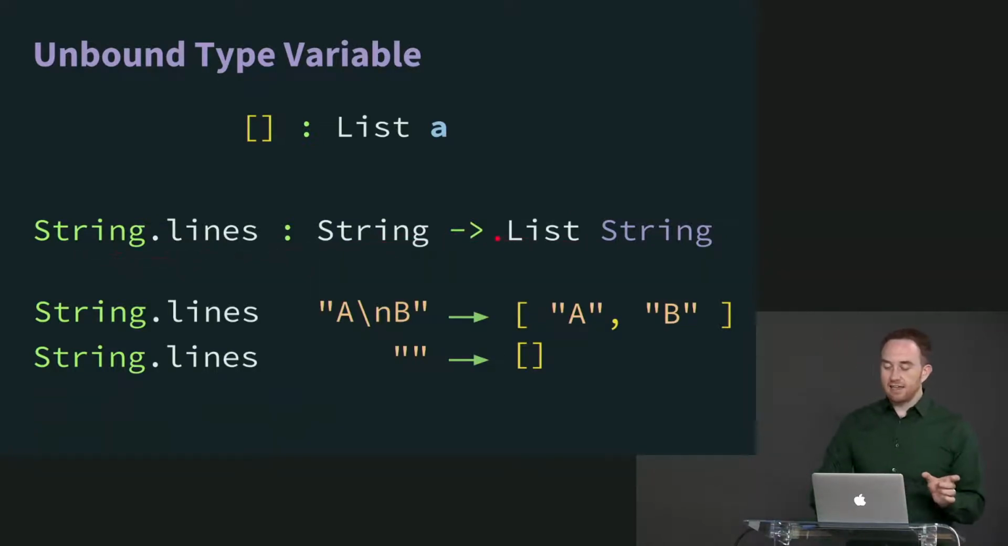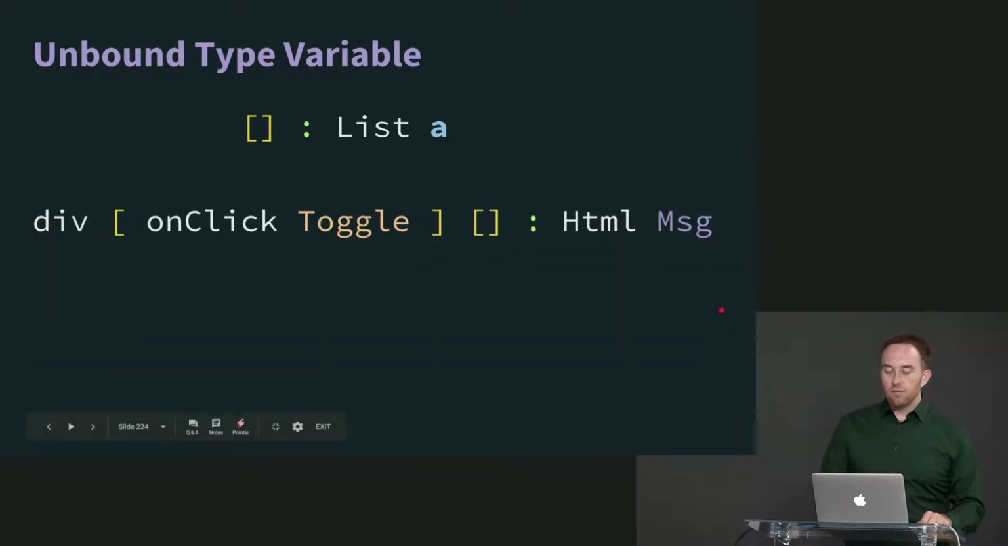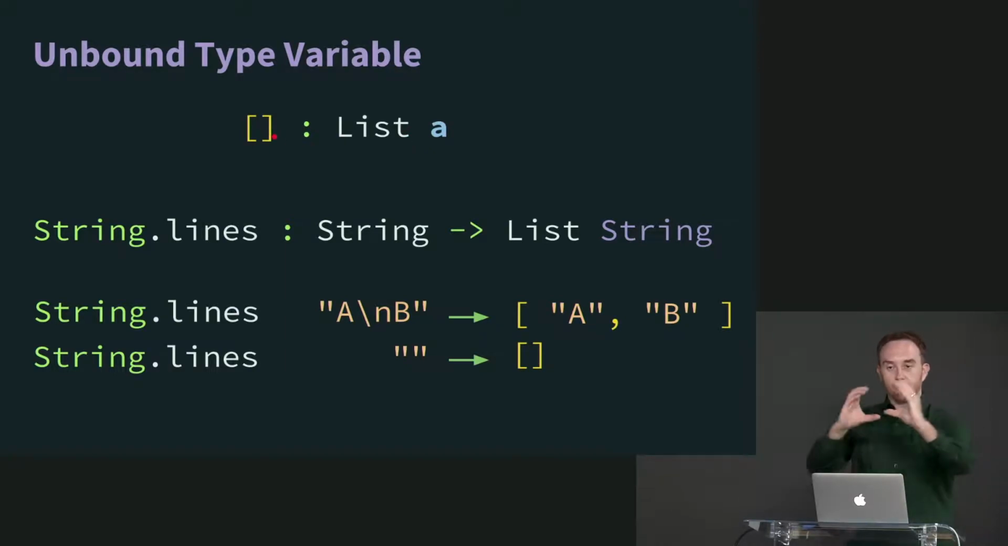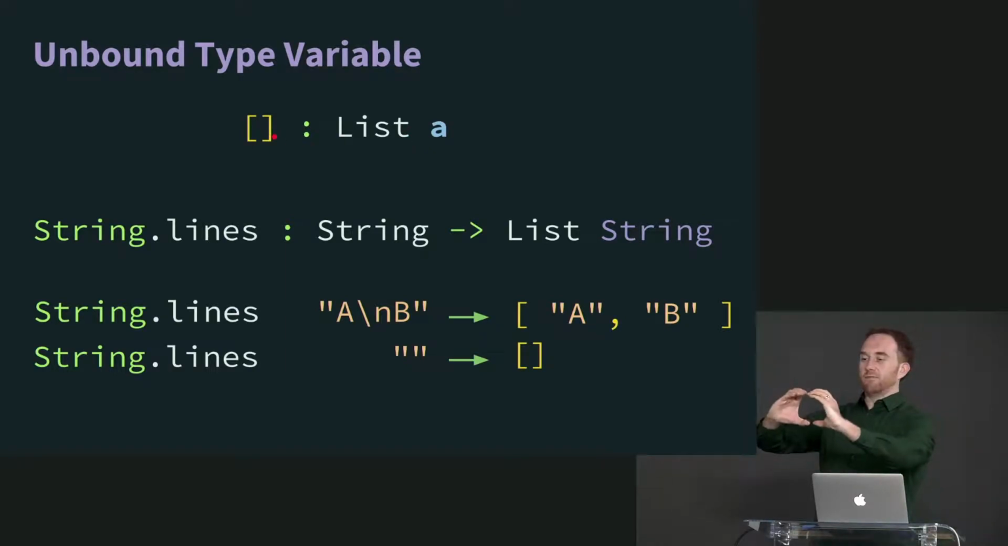Because string.lines says I always return a list of string. No matter what you give me, I will never give you back anything other than a list of string. All of which is to say that despite the fact that you have an empty list, it's not the case that there's always an unbound type variable. It depends on how you got it. If you got it by just literally writing open square bracket, close square bracket, yes, that has an unbound type variable.